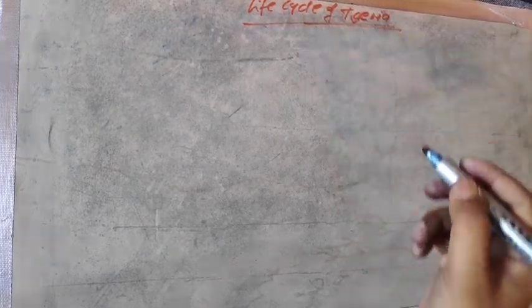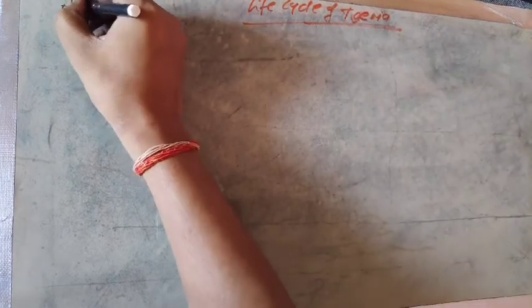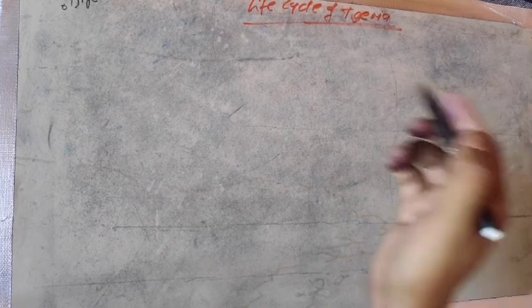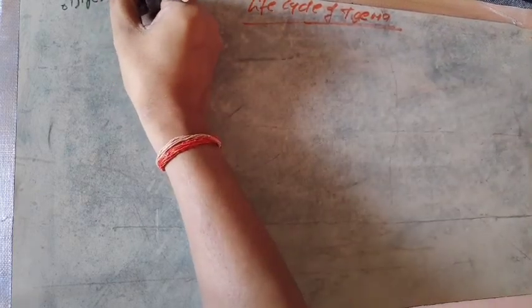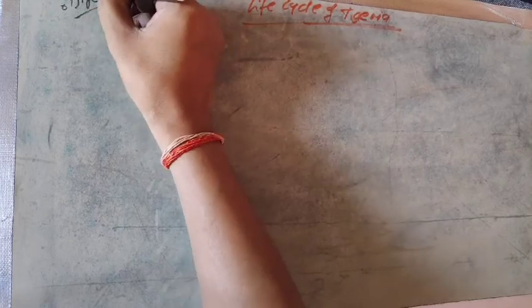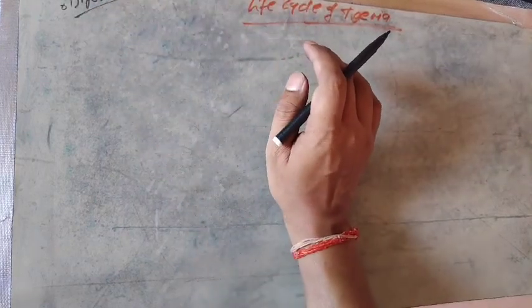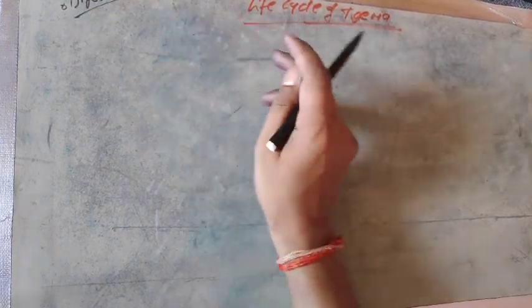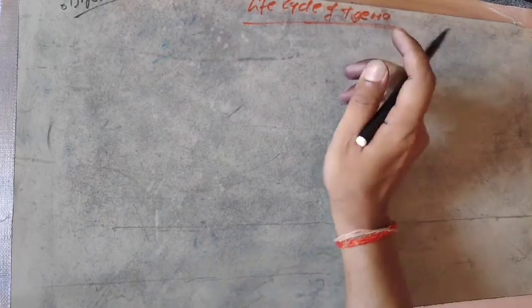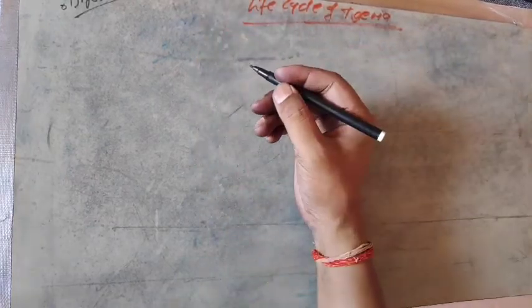Now going to describe the life cycle of Taenia solium. Actually, the Taenia solium has a digenetic life cycle. As I have told you, digenetic means if any organisms are parasitic in nature and live in two hosts, that phenomenon is known as digenetic life cycle. And the first host of Taenia is human being, while the second host is pig.